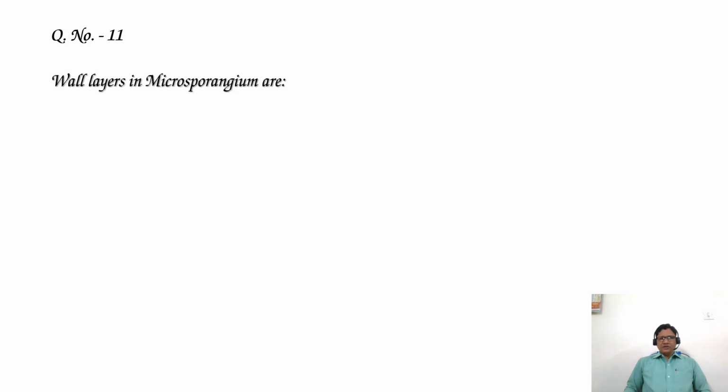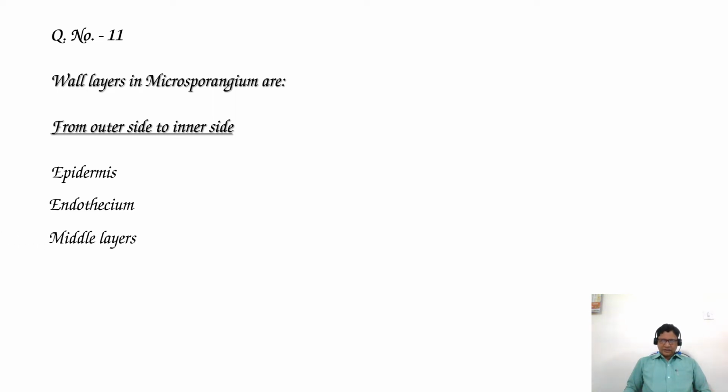Let's see the wall layers in the microsporangium from outside to inner side. The outer layer is epidermis. Immediately after epidermis is endothecium, and after endothecium 2 to 3 layers are middle layers, and the innermost layer is the tapetum.